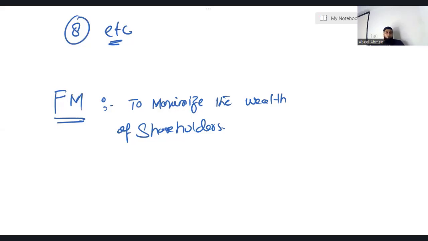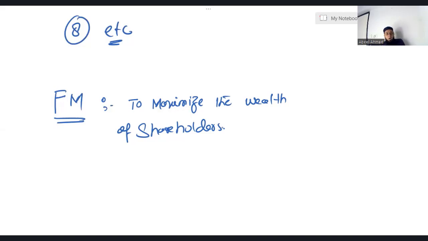For example, if you are a shareholder of a company, obviously you have invested in the shares of that company. Don't you think so? If the share price of that organization where you have invested increases, obviously your wealth will increase. So let me repeat. The question is, how do we measure the wealth of shareholders? The answer is, it is universally acceptable that by calculating the market value equity, you can measure the wealth of shareholders.